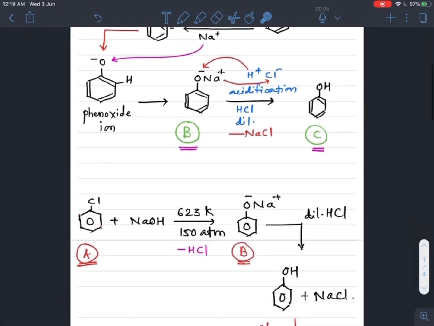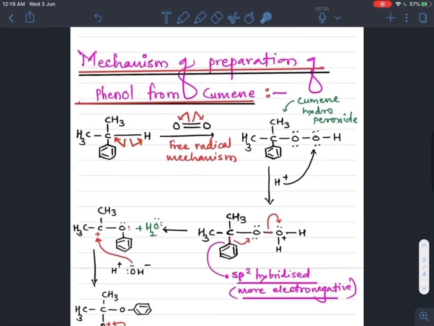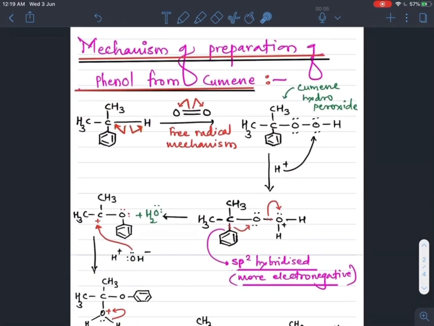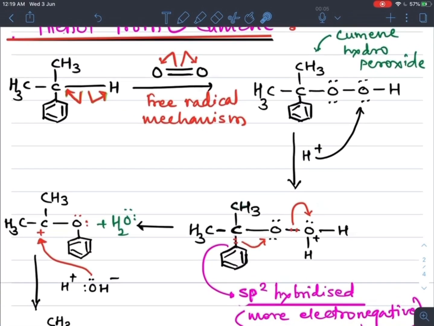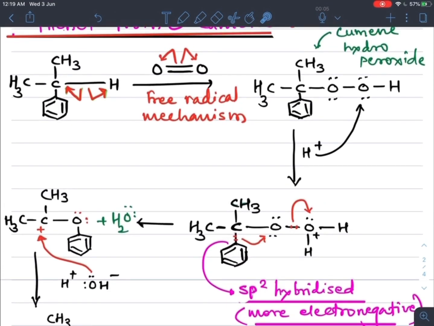Now the second method, that is from cumene, and let's see how this cumene is converted into phenol. So, the mechanism of preparation of phenol from cumene. Cumene, that is isopropyl benzene. What happens is, when this isopropyl benzene undergoes oxidation with dioxygen present in air, in the presence of cobalt naphthenate, this reaction takes place.